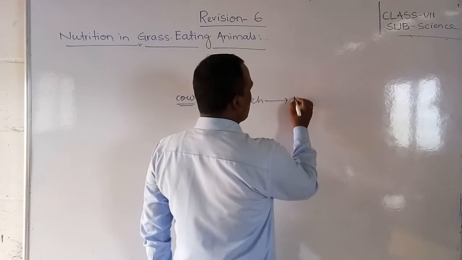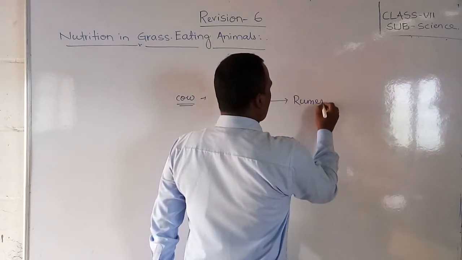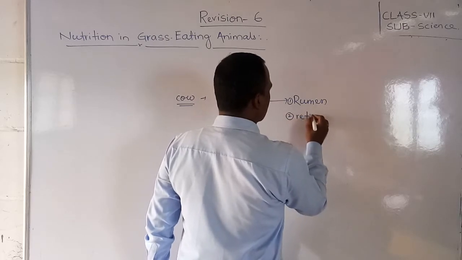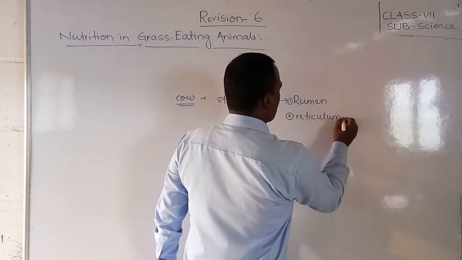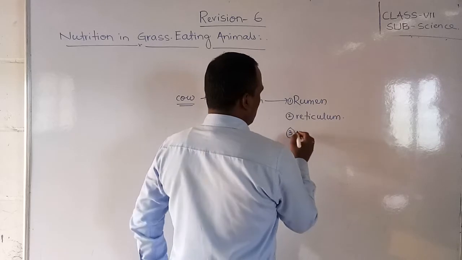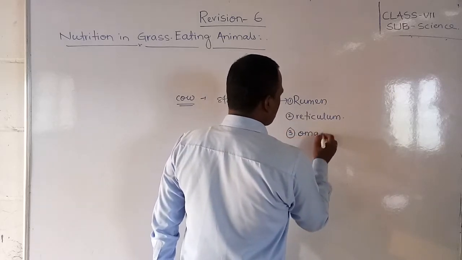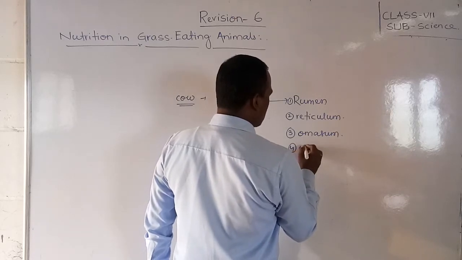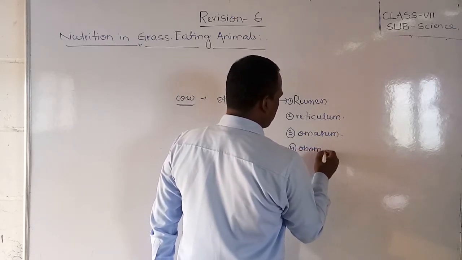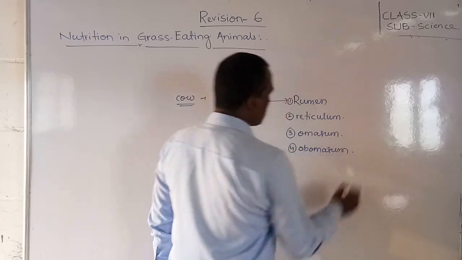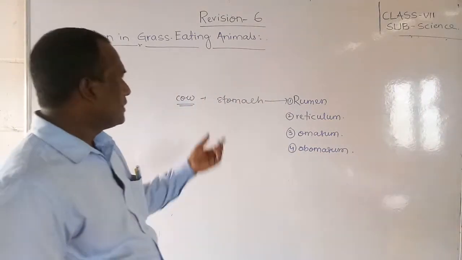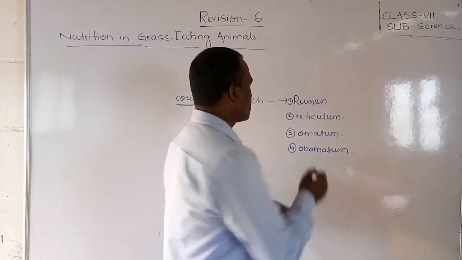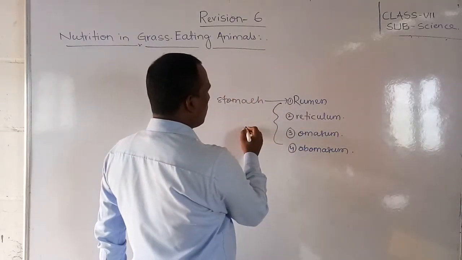One is the rumen, the second is the reticulum, the third is the omasum, and the fourth is the abomasum. So students, observe here, this stomach contains 4 parts, that means 4 chambers.